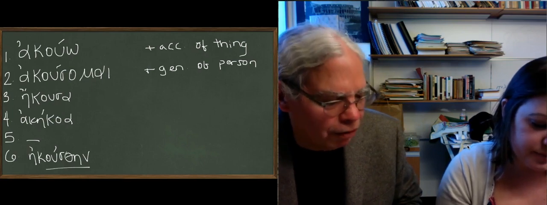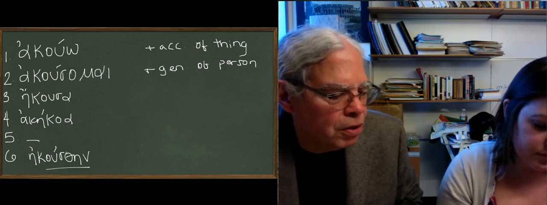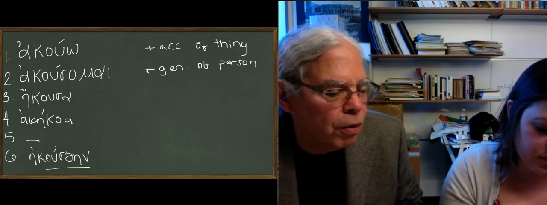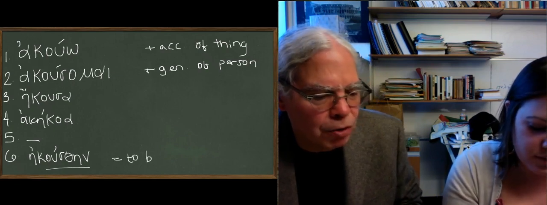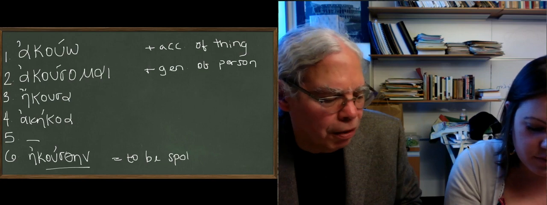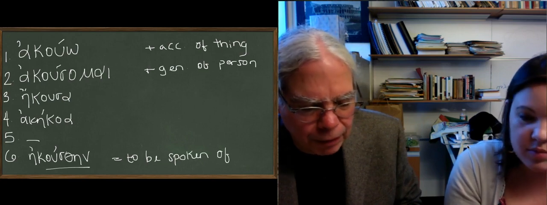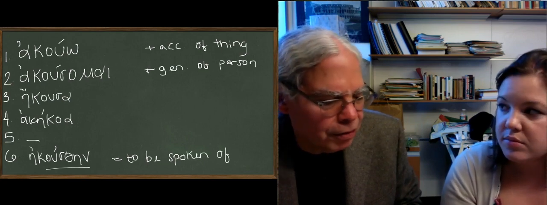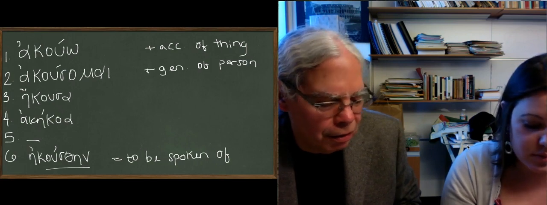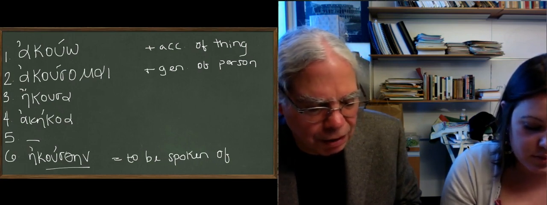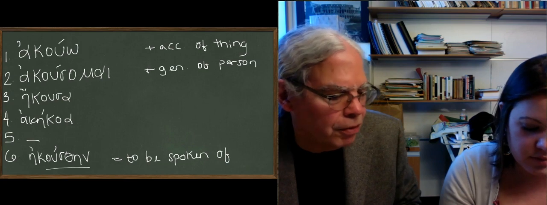And you also have a future passive. So that means to be heard of, to be spoken of rather. So you can say he was spoken of, just as you can in English. It's an interesting and common use of this verb in the passive voice.